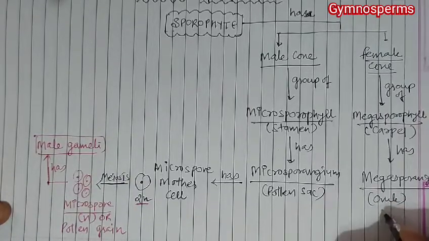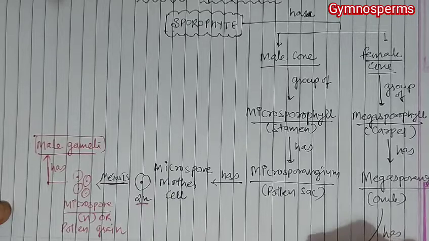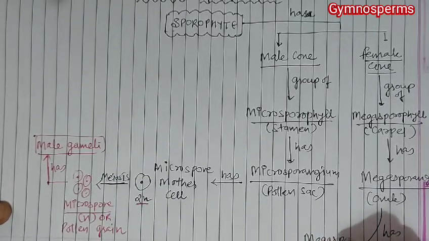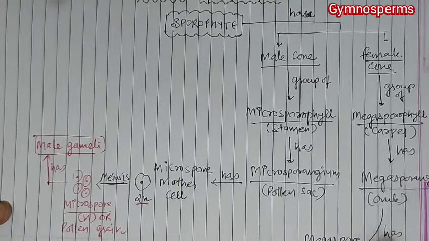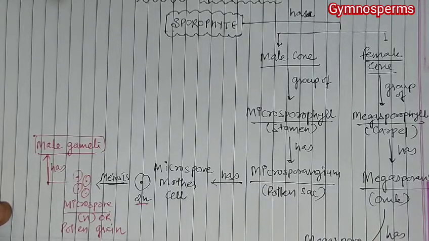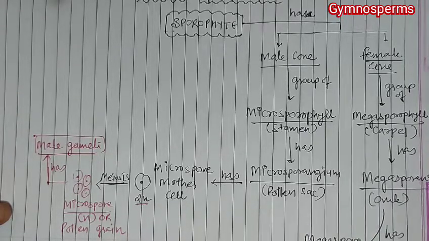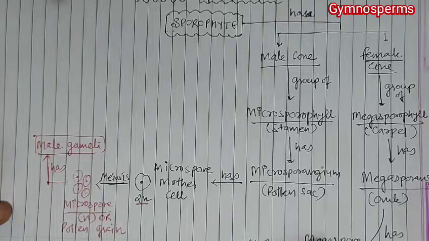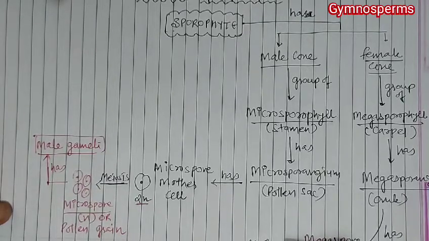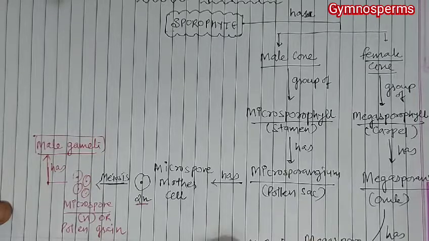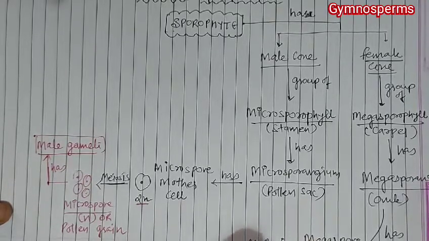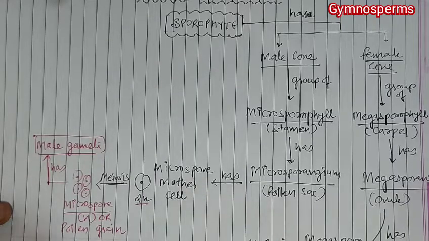Now this megasporangium or ovule has megaspore mother cell, and this megaspore mother cell undergoes meiosis to produce megaspore, which is haploid and forms two things, archegonium and endosperm.